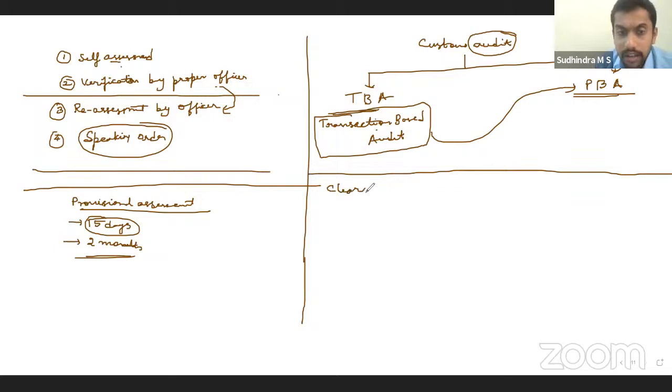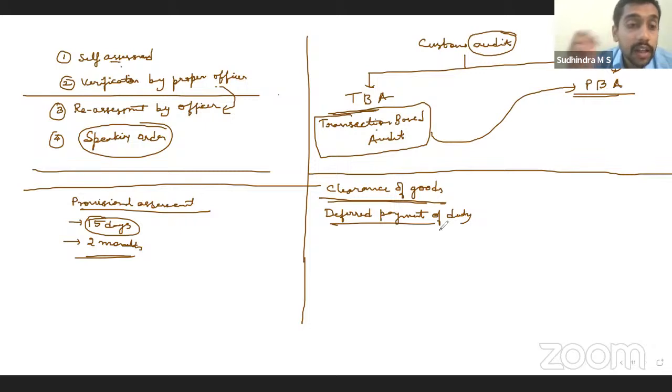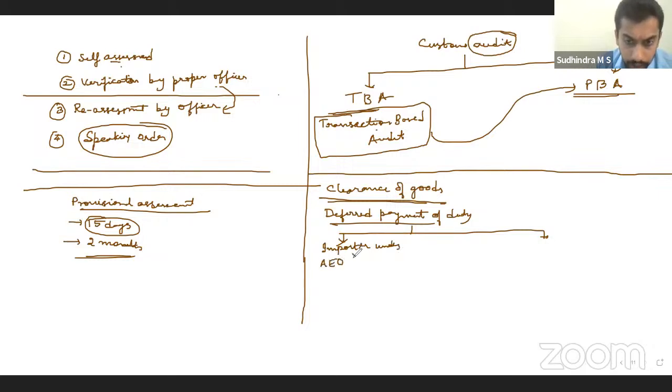Then next one that we have is clearance of goods. In case of clearance, duty has to be paid, right? However, for certain categories of people, deferment of payment of duty is allowed. Meaning they will be allowed to clear the goods without payment of duty. Duty can be paid later. Who are those? There are two categories notified. One, importers registered or certified under authorized economic operator tier 2, tier 3.